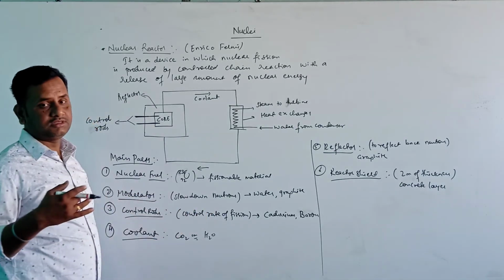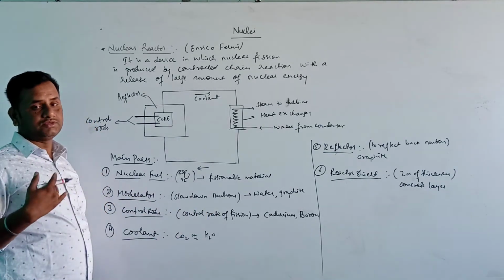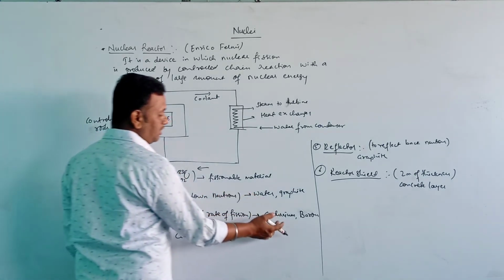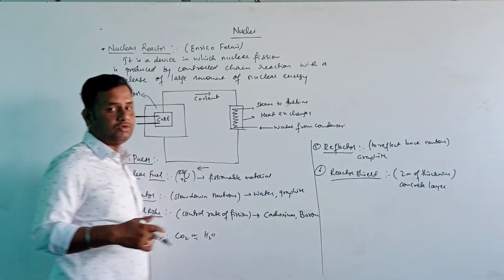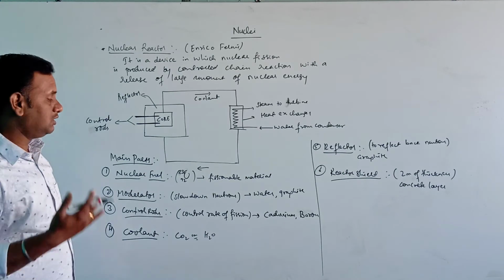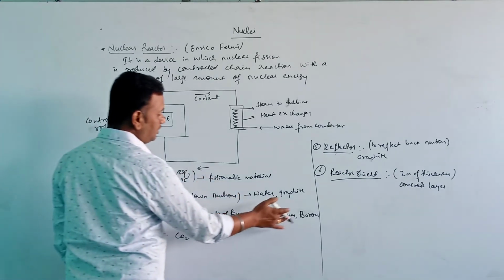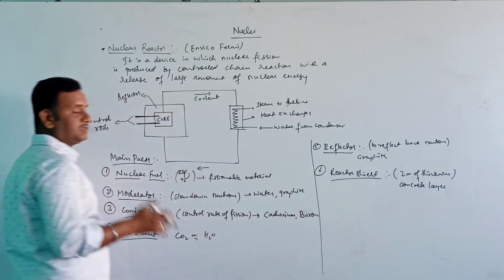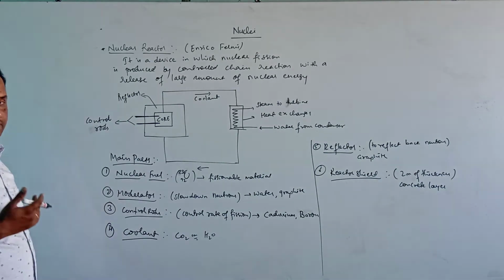The control rods which are used are cadmium and boron. The most commonly used control rods are cadmium and boron. This controls the rate of fission.